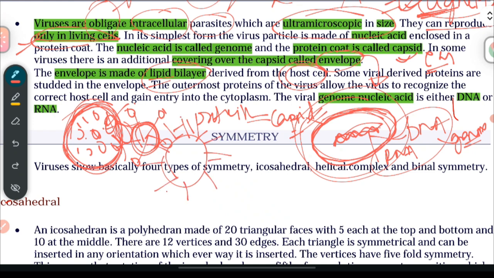Radiating like a corona, these are the glycoproteins. In another term, we call these glycoproteins the spikes of the virus. So this is about the envelope. And these proteins, the glycoproteins or spikes, allow the virus to recognize the correct host cell, and help in gaining entry into the cytoplasm of the cell. So this is a brief introduction of what a virus is. And next we will look into other aspects of general virology.